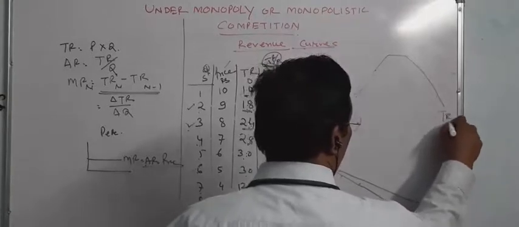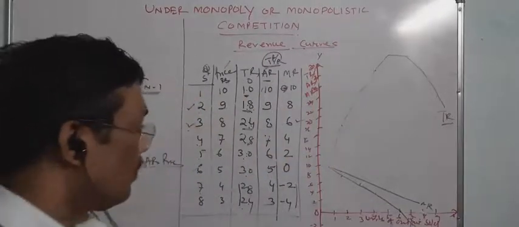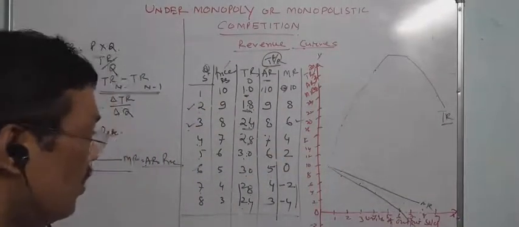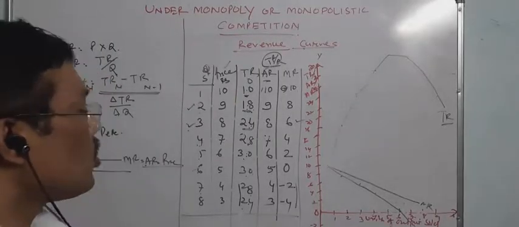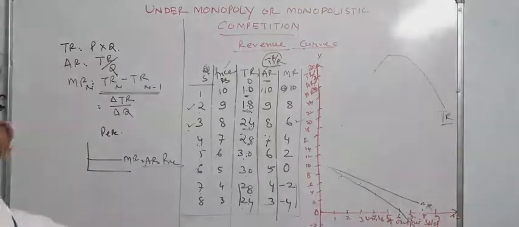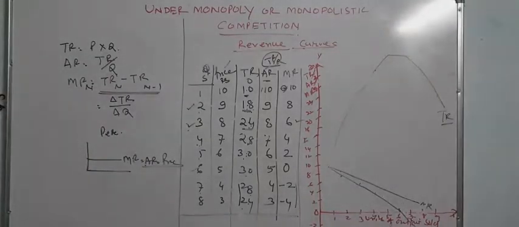This is the total revenue. So under monopoly or monopolistic competition, this is the shape of the total revenue curve, average revenue curve, and marginal revenue curve.